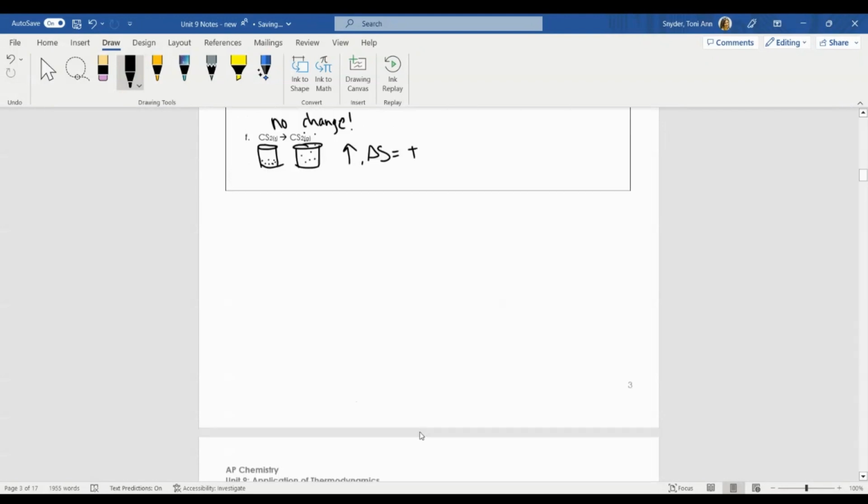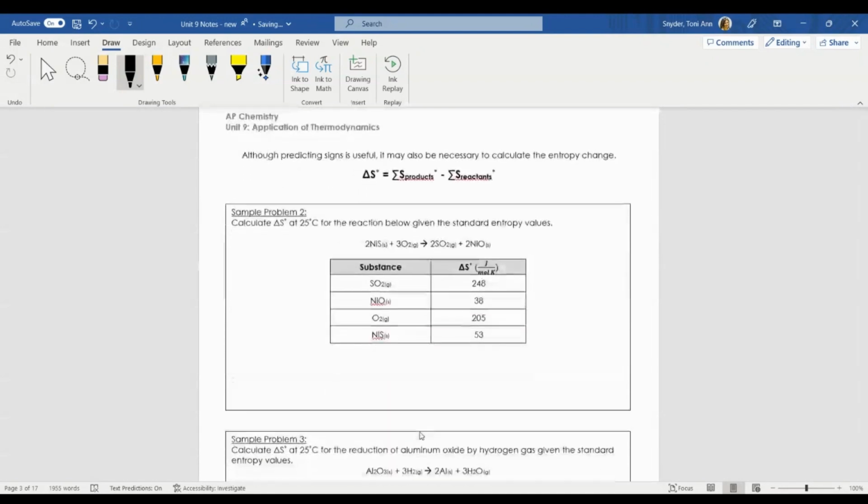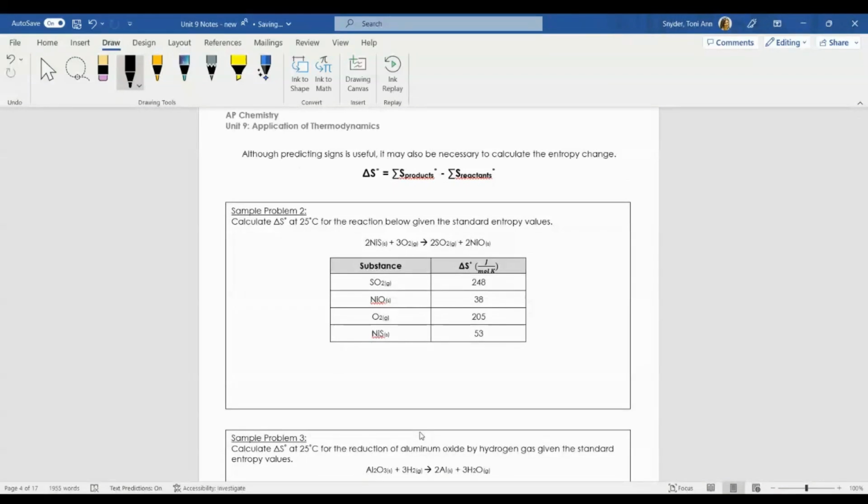However, not only can we predict the sign, but we can also actually calculate a numerical value for entropy. Okay, how much is entropy increasing or decreasing in a reaction? And that green paper that I gave you has all of these delta S values on it. But in this packet, I tried to give you those values like they would on College Board, so you don't have to go searching for each of these entropy values. Anyway, the calculation is just like the one you saw in Unit 6.